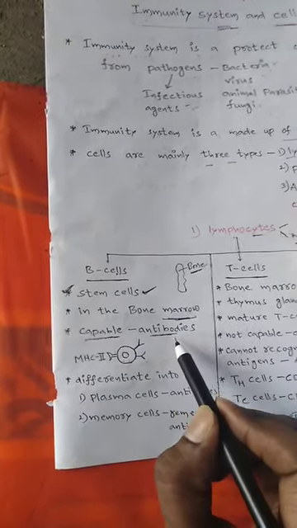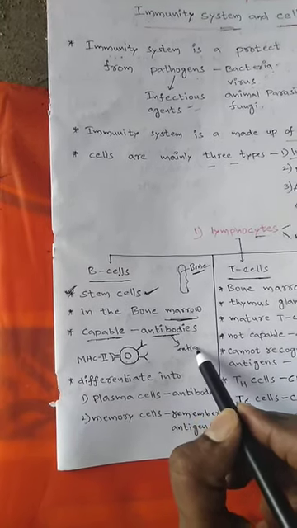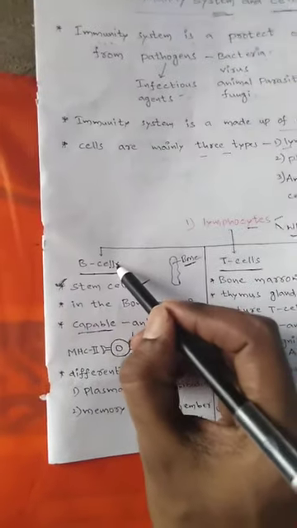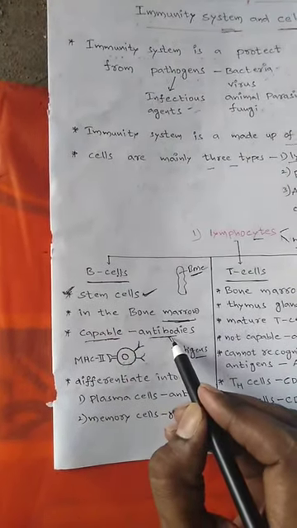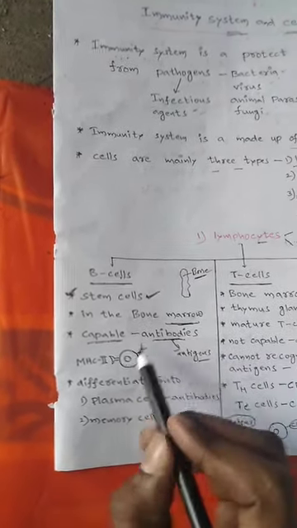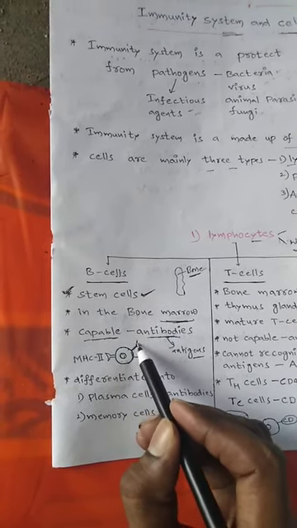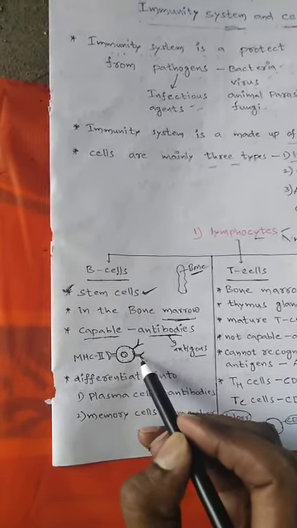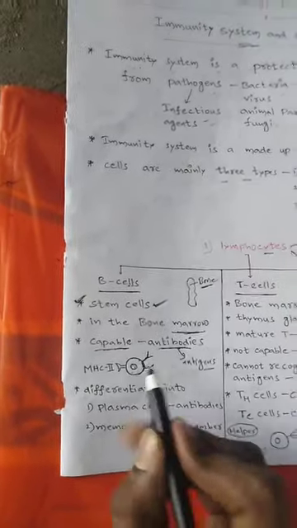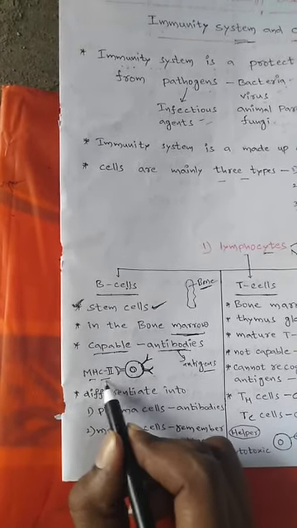Already you know antibodies protect our body from antigens. B cells display antibodies on their surface, and the surface of B cells also presents MHC class 2 proteins.